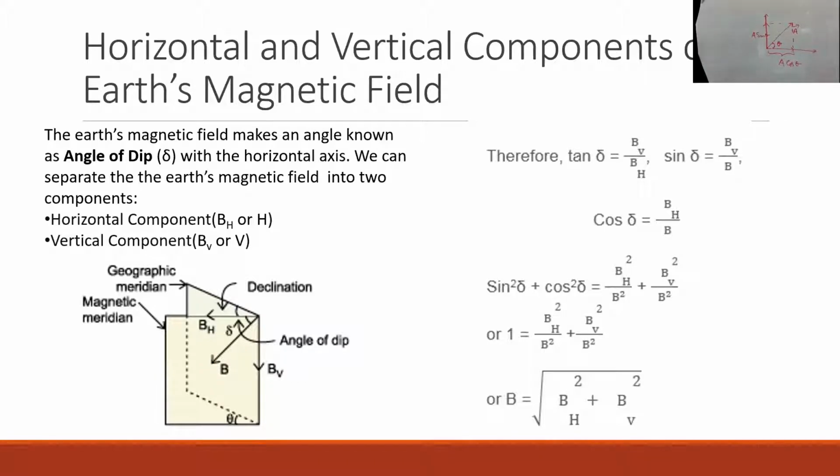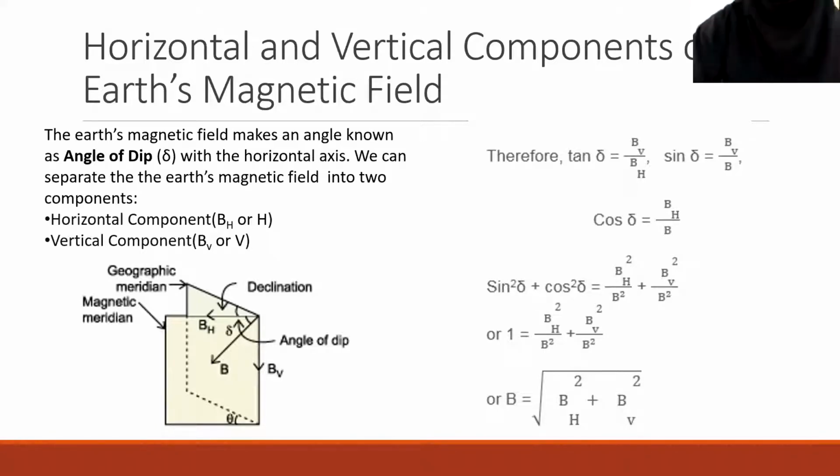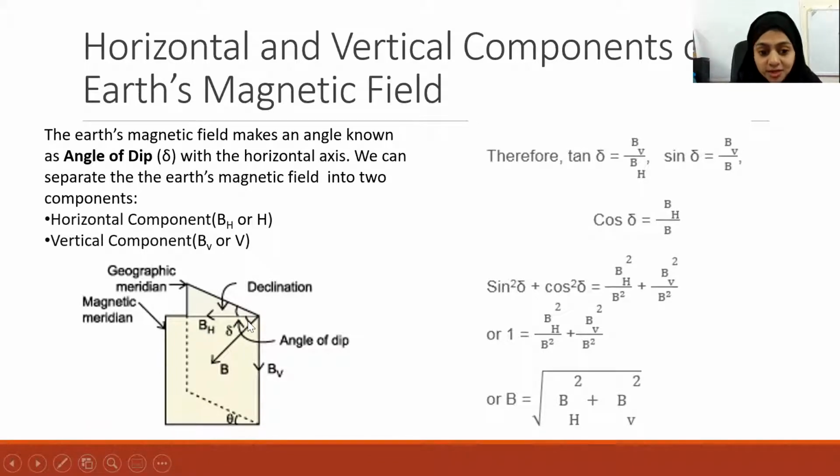You have already learned this, right? Any vector can be resolved into two directions. So that is what we have done here. We have resolved the magnetic field into two directions, and the one with which it makes an angle delta is called the horizontal component, and the other component is called the vertical component. So we have BH, the horizontal component, which will be B cos delta, and BV, the vertical component, which will be B sin delta. Or tan delta will be equal to the vertical component by the horizontal component.